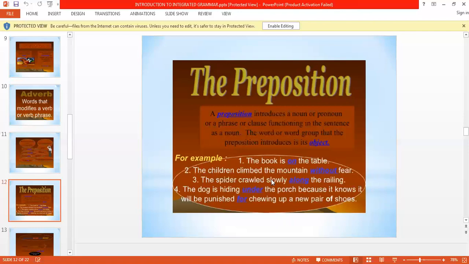Next example: the children climbed the mountain without fear. Without what? Without fear. So without is the preposition, and here fear is an abstract noun.